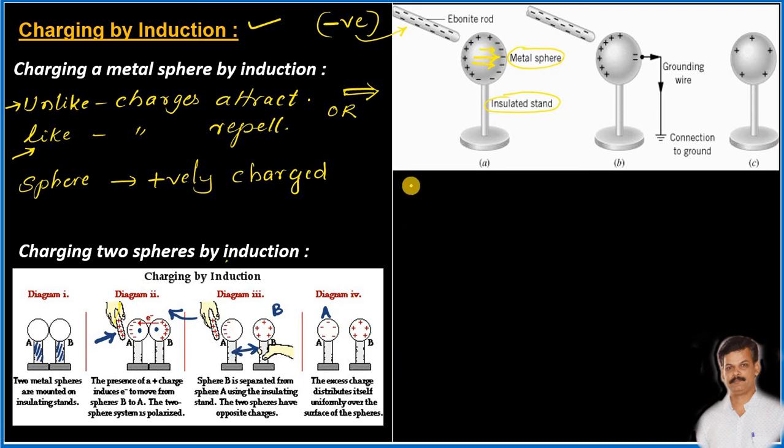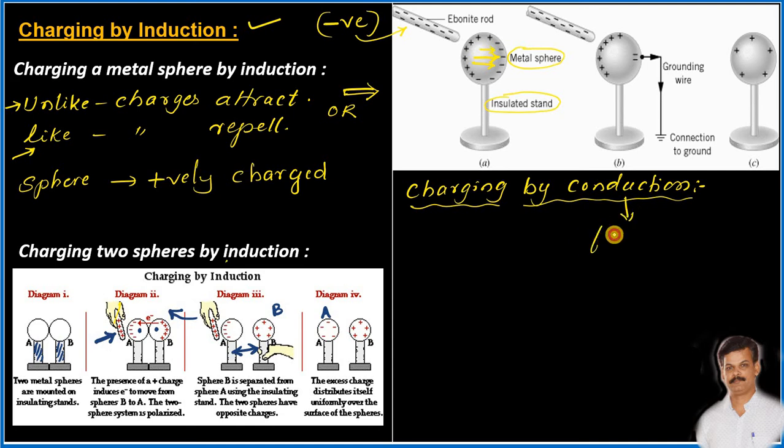Dear students, now let us understand the charging of a body by the method of conduction. See, what do you mean by conduction? Conduction is nothing but flow of charges.